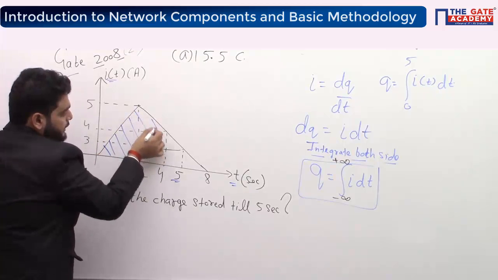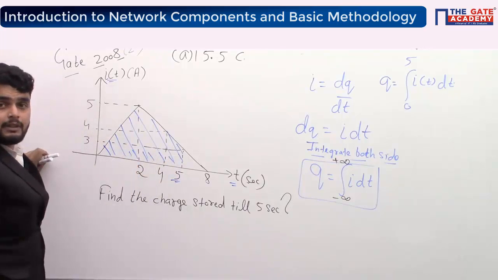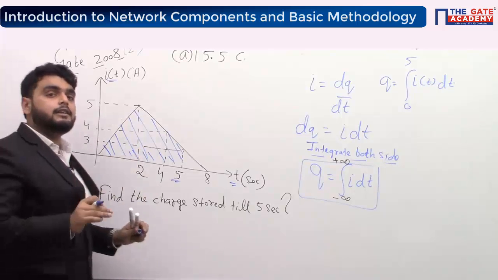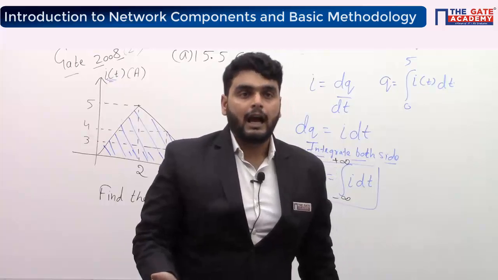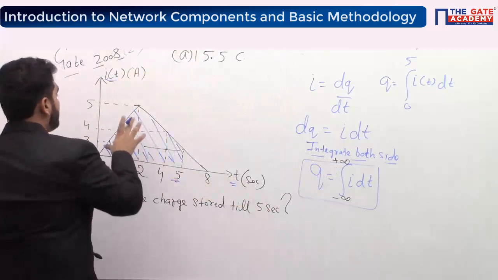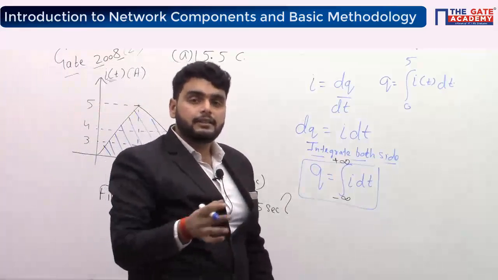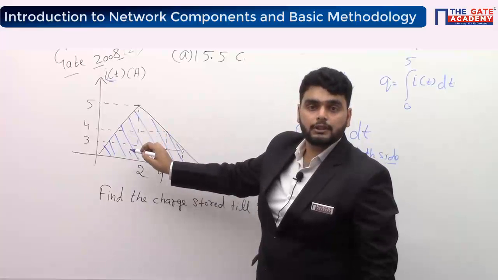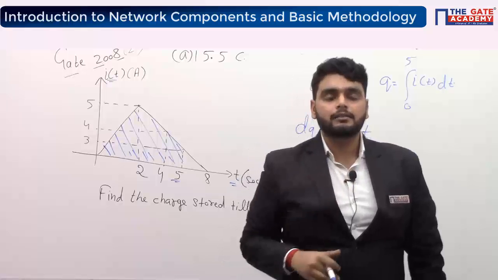And what does the integration of a curve mean? Integration of a curve means area of the curve. I can find the equation of current and put it in that formula, or the easiest way, I can calculate the area of this shaded portion. That will be my answer.